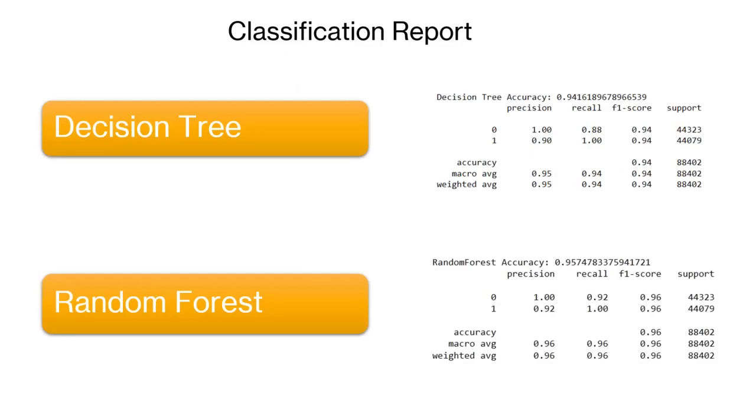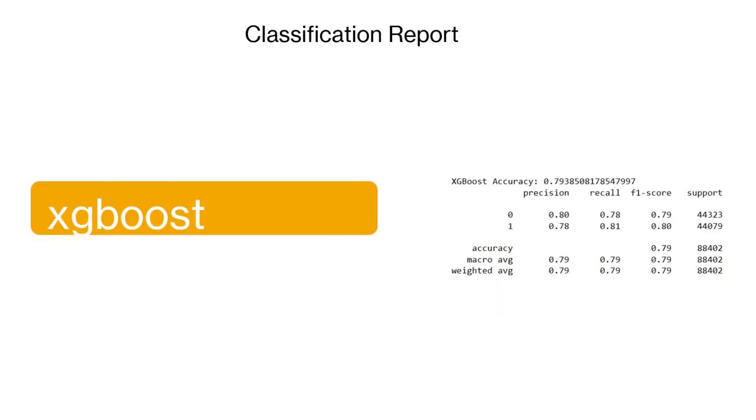Here is the classification report. I took a decision tree, a random forest, and XGBoost. Decision tree accuracy is 94%, random forest accuracy is 95%, and XGBoost accuracy is 79%.